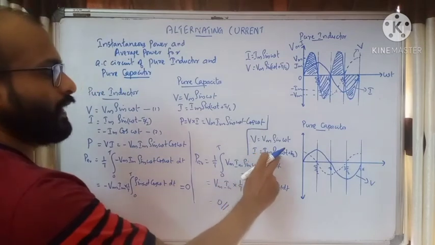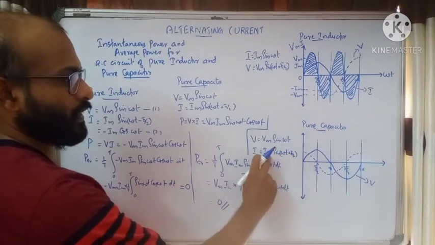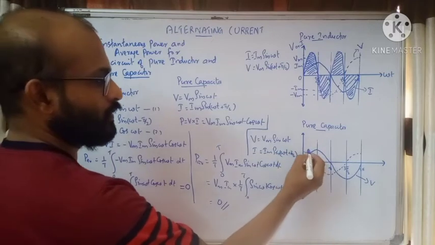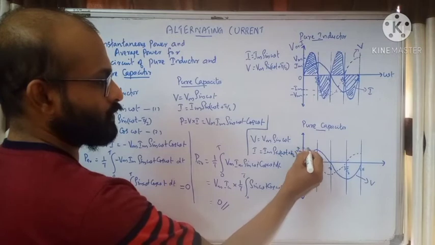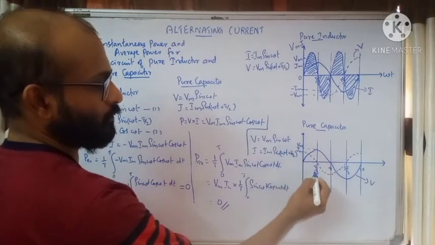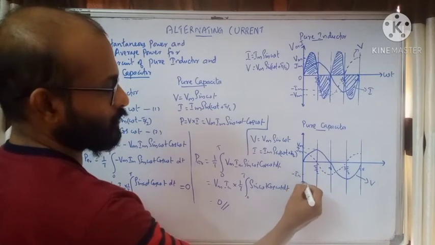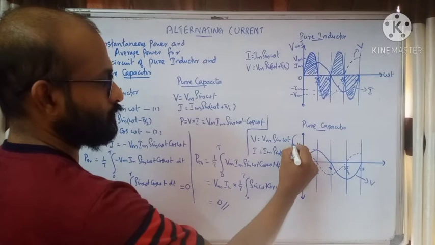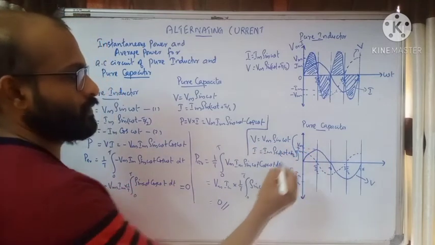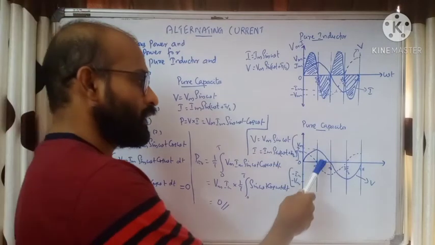Now current is leading. When omega t is 0, sine pi by 2 means current is maximum. So this is the maximum value of current, which I'll represent as Im. And this will be the maximum value of voltage, Vm. And this will be negative Im, and this will be negative Vm. Okay, we have the values like this. This is the 0 origin. Now, a similar graph we have already seen in the previous class.